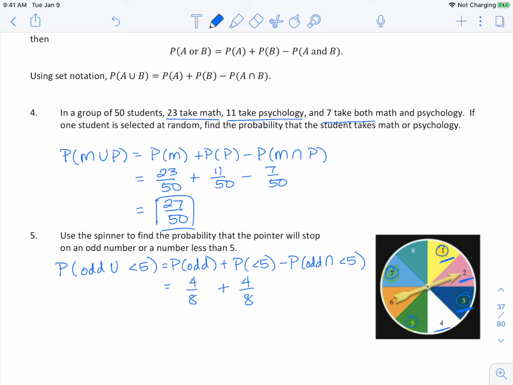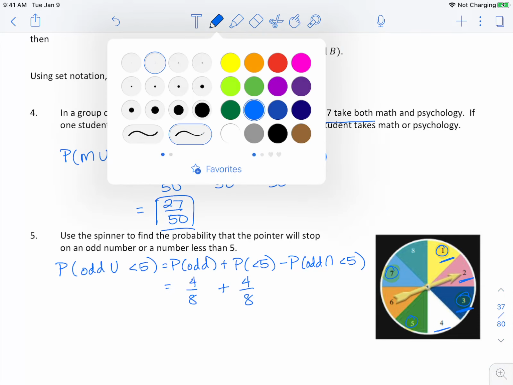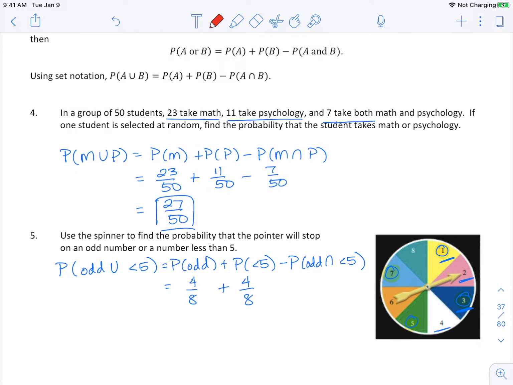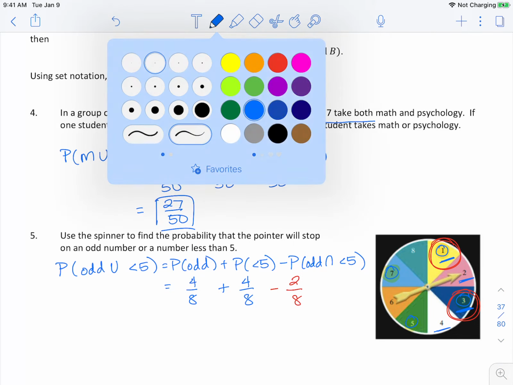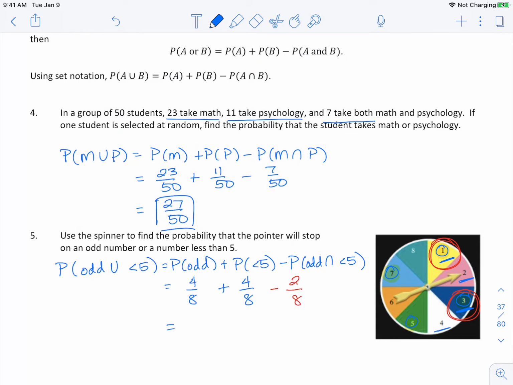Now, odd and less than 5, this one I'll circle with a different color. So odd and less than 5, we see that we have 1 and 3 that fit that criteria. So minus 2 out of 8. So we simplify and we end up with 6/8 or 3/4.